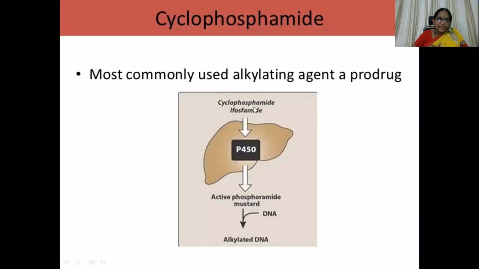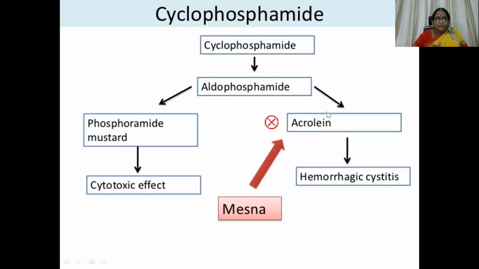In this picture, cyclophosphamide or even its analog ifosfamide is metabolized in the liver, giving rise to active phosphoramide mustard, which can alkylate the DNA and inhibit DNA synthesis and replication. Cyclophosphamide is converted to hydroxy and then aldophosphamide, which gives rise to phosphoramide mustard and acrolein.